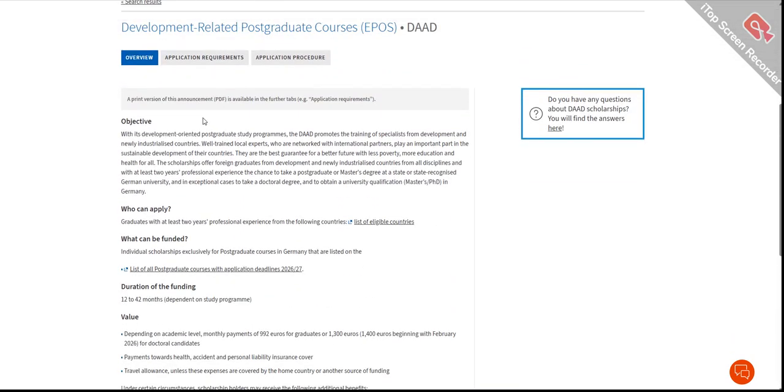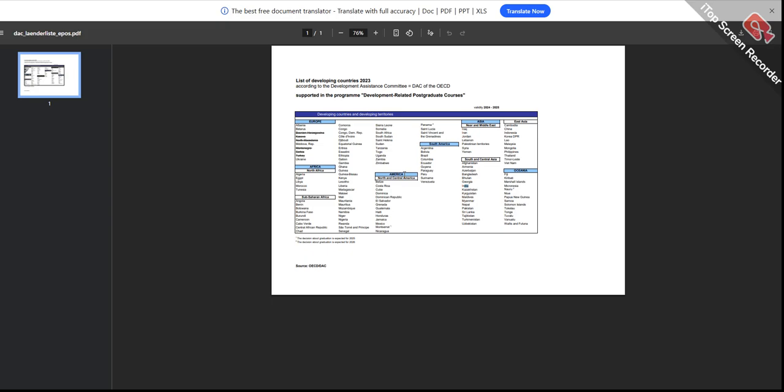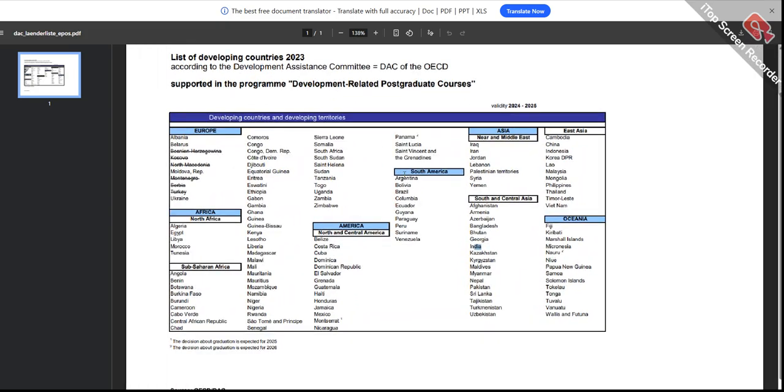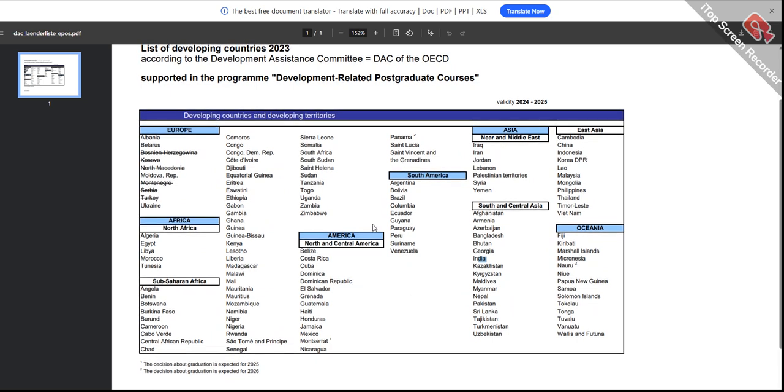So this is the website. You can see graduates with the last 2 years of professional experience from the following countries. They have given the list of eligible countries over here. You can take a screenshot, or I'm going to paste this link in the description of my video, and you can check from there whether you are eligible or not.